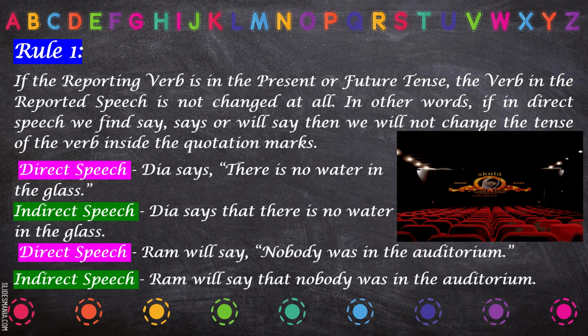Ram will say that nobody was in the auditorium. We have to keep the sentence as it is. We don't have to change the tense of the sentence. I hope this rule is clear to you, that whenever the reporting verb is in present or future tense, we don't change the tense of the reported speech. It remains the same.